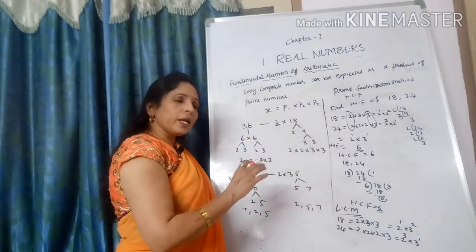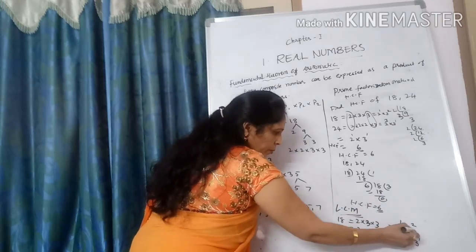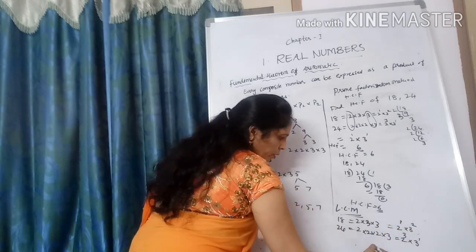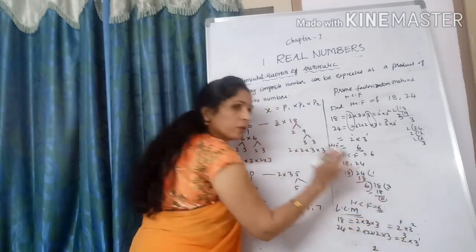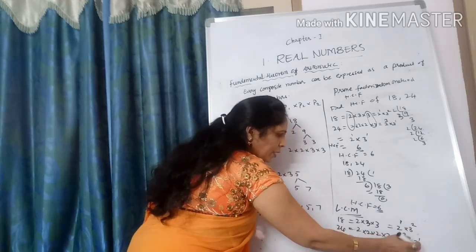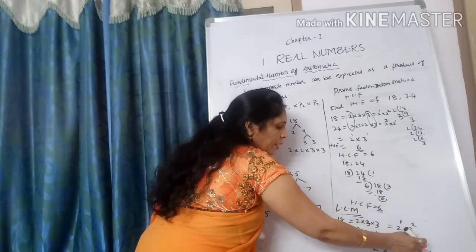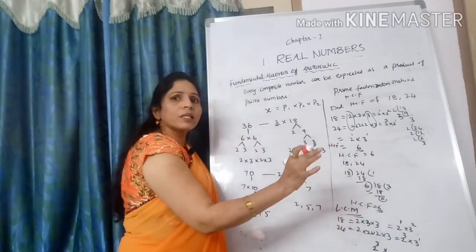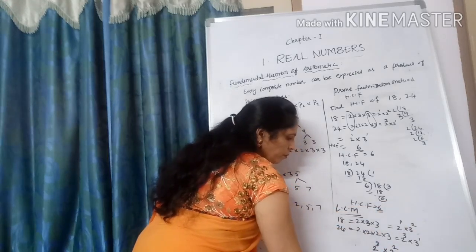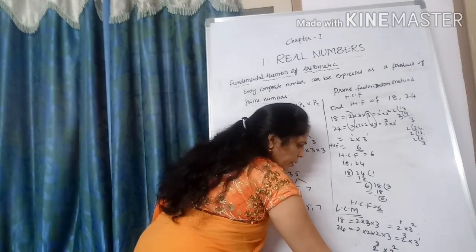Here we have to take the greatest power of these prime numbers. Greatest power in these, 2 power 1, 2 cube. What is the greatest power of 2? Here 2 cube is there. Write 2 cube into the greatest power of 3. Here 3 square is there, 3 power 1. Which is the greatest power? 3 square. 2 cube means 8, 3 square means 9, 8 9s are 72.